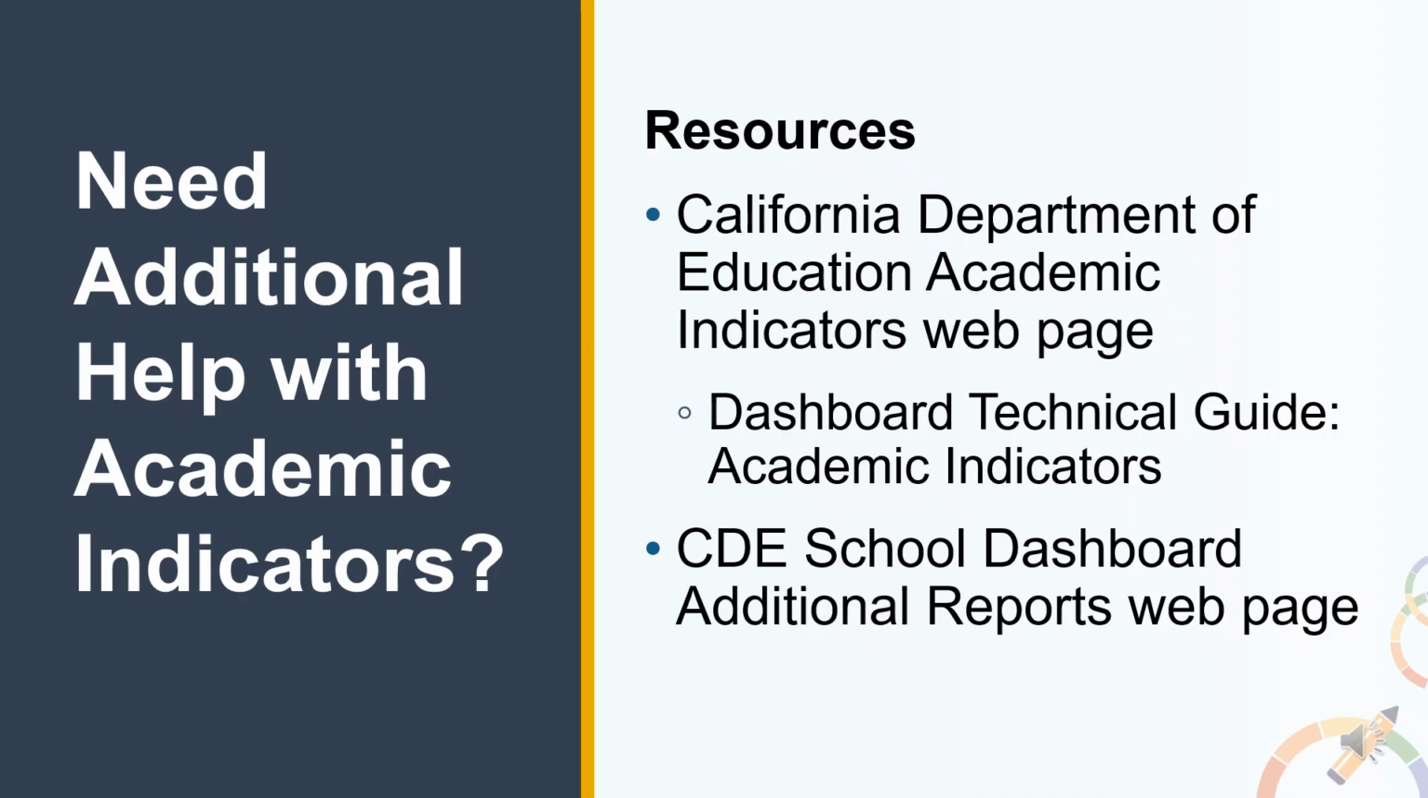After the dashboard has been publicly released, the data will be updated for the 2025 dashboard. The academic indicator data reports will give you more information that is not available on the dashboard. This additional information can be found in the ELA report, the math report, and the academic participation rate report.